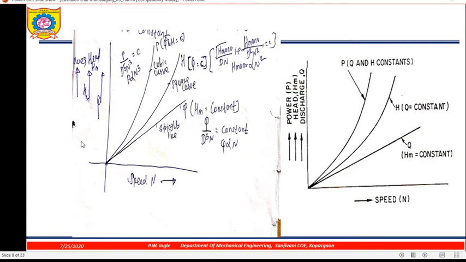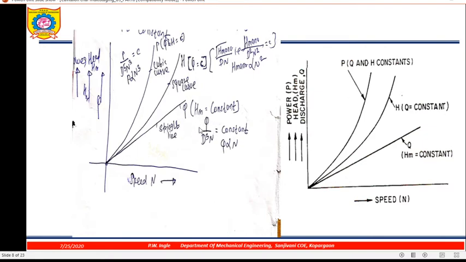First one is specific speed of model equal to specific speed of prototype. Then flow coefficient of model equal to flow coefficient of prototype. Head coefficient of model equal to head coefficient of prototype. And power coefficient of model equal to power coefficient of prototype. Same thing we use over here.